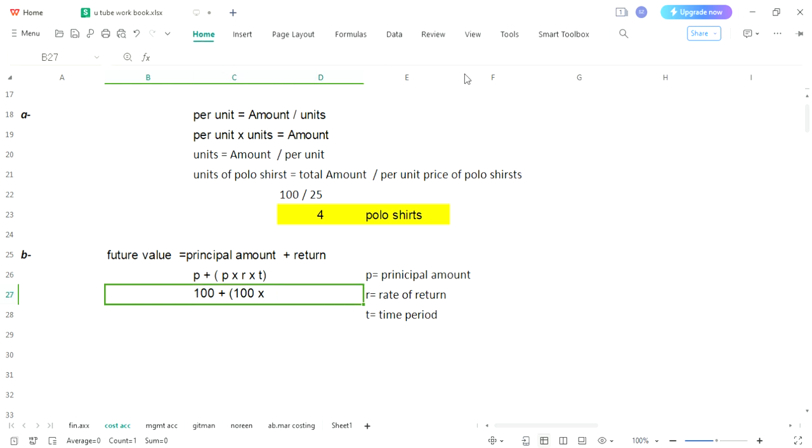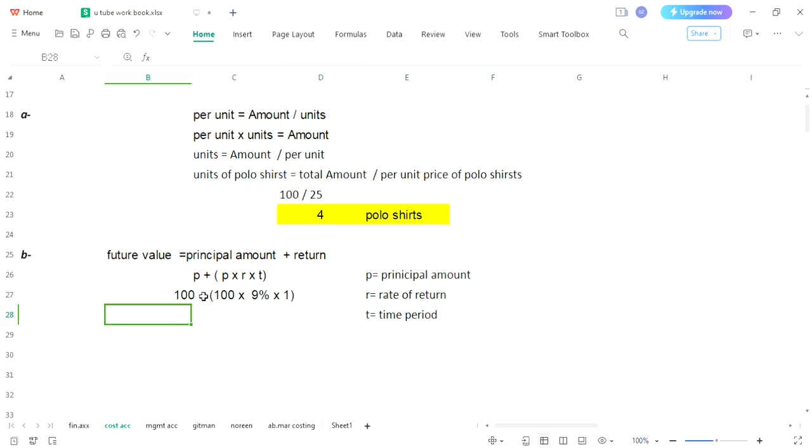Let's arrange it. So now it's not difficult for you to understand. 100 was the principal amount, and inside this bracket you will get your return. Principal amount multiplied by rate of return and multiplied by time. Time was 1 year, so you have directly nominated 1.